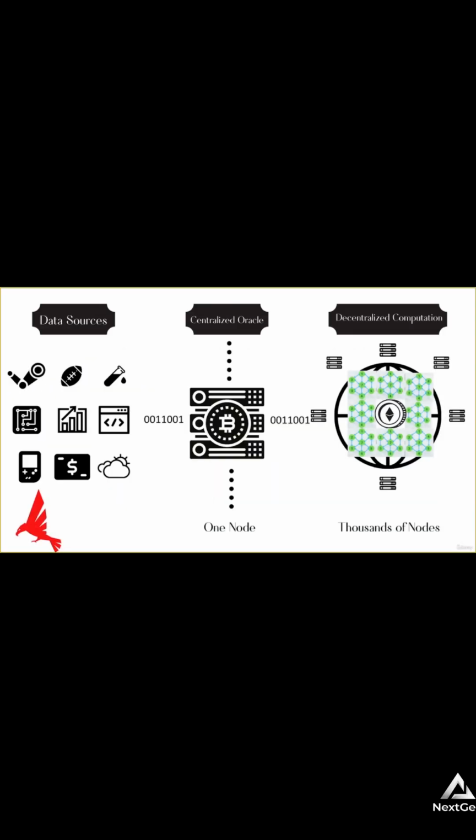Now, arguably, the most popular blockchain oracle is Chainlink. It's by far the most popular and the most used. Here's how Chainlink works. Essentially, here are just various data sources. This could be sports information, weather, maybe information from traditional stock markets such as the New York Stock Exchange. And here is a decentralized blockchain such as maybe Bitcoin or Ethereum.